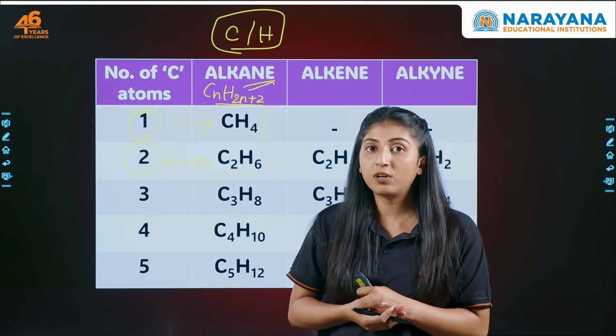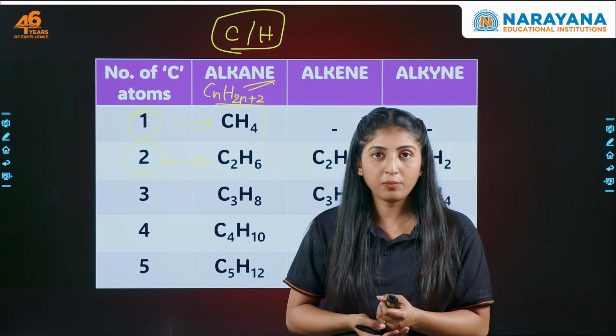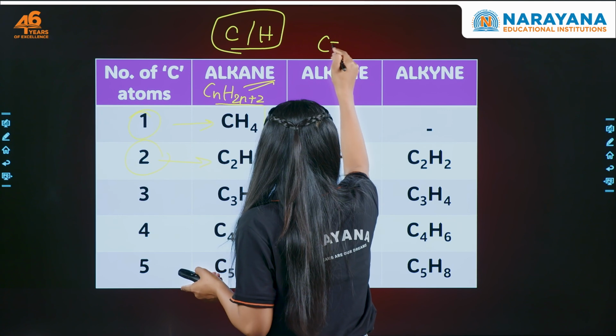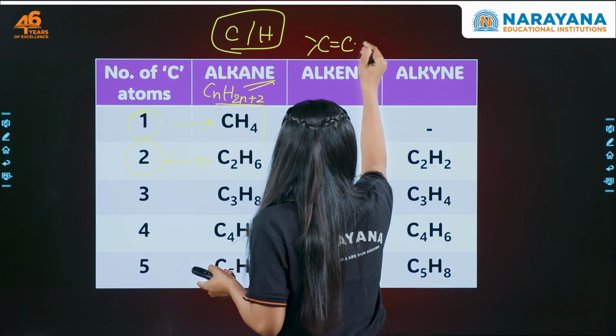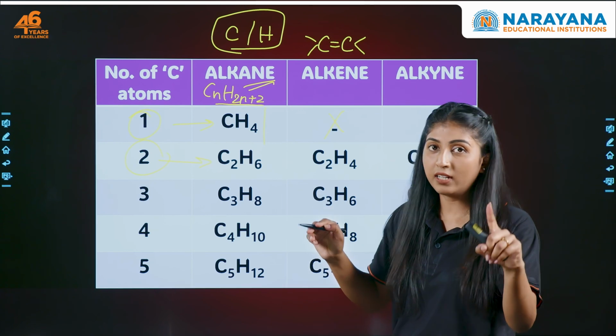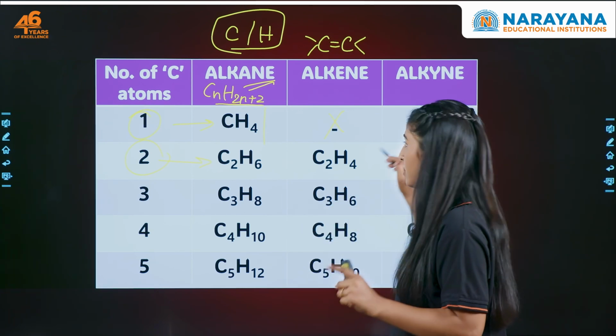Now in alkene we need a double bond. Will carbon form a double bond with hydrogen? No. So what will carbon do? Carbon will form a double bond only with another carbon atom. Other than that, there is no alkene with one carbon. Similarly, there is no alkyne with one carbon.